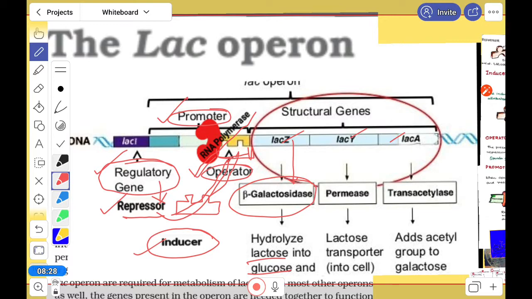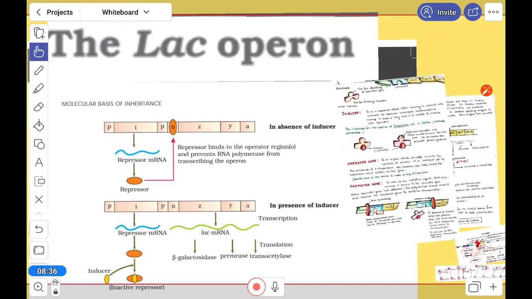In the first case, in absence of inducer, it means in glucose medium, they are normal, so all the lactose-breaking enzymes are not required. The repressor binds to the operator site, and protein synthesis is in the stop position.